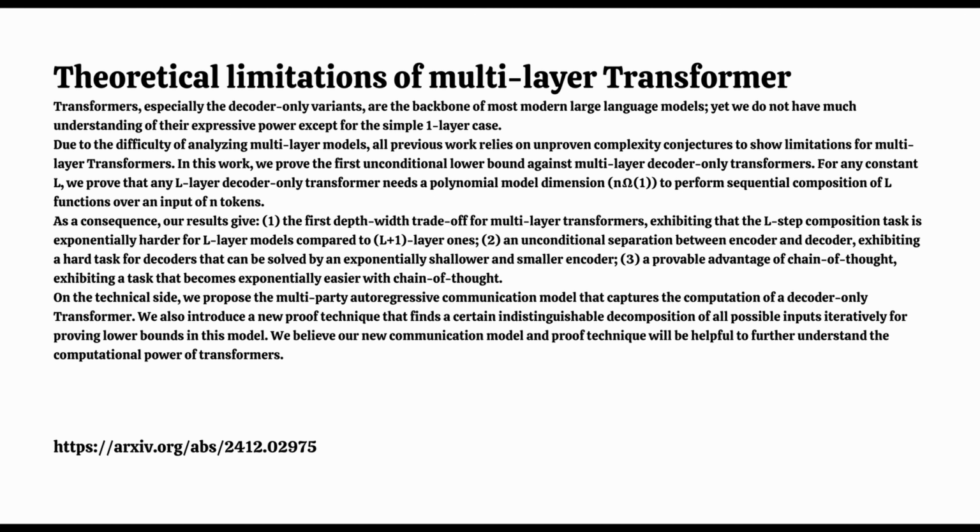But how do they actually show this limitation? Like, what do these indistinguishable inputs look like? So they focus on two main properties of these sets. One is large remaining entropy. Basically, it means there's still a lot of variability within the set, even though they look the same to parts of the model. Like, imagine a bag of marbles. You can't tell what color they are just by looking at the bag, but inside there's a whole mix of colors. Perfect analogy. And the second property is large cover.